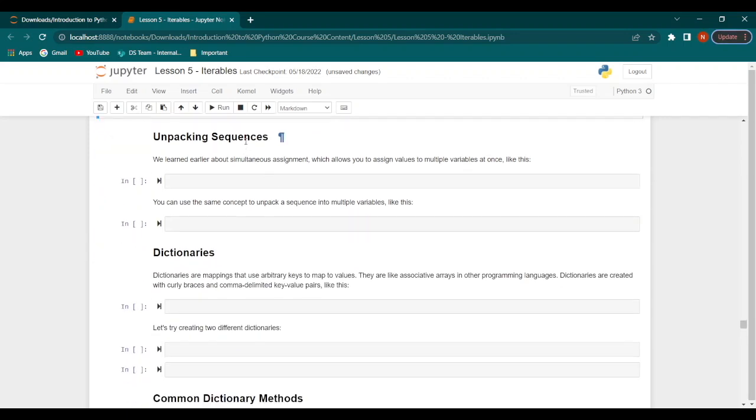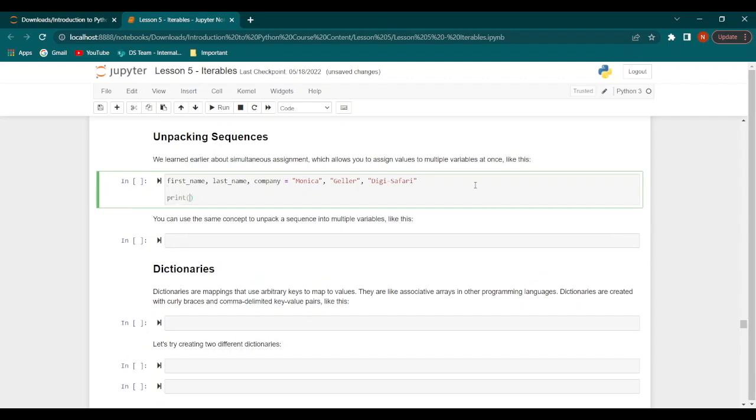Now we'll talk about unpacking sequences. Earlier we learned about something called simultaneous assignment, which allowed us to assign values to multiple variables at the same time. If you remember, we had first name, last name, and company, to which we assigned the values Monica, Geller, and Digi Safari.